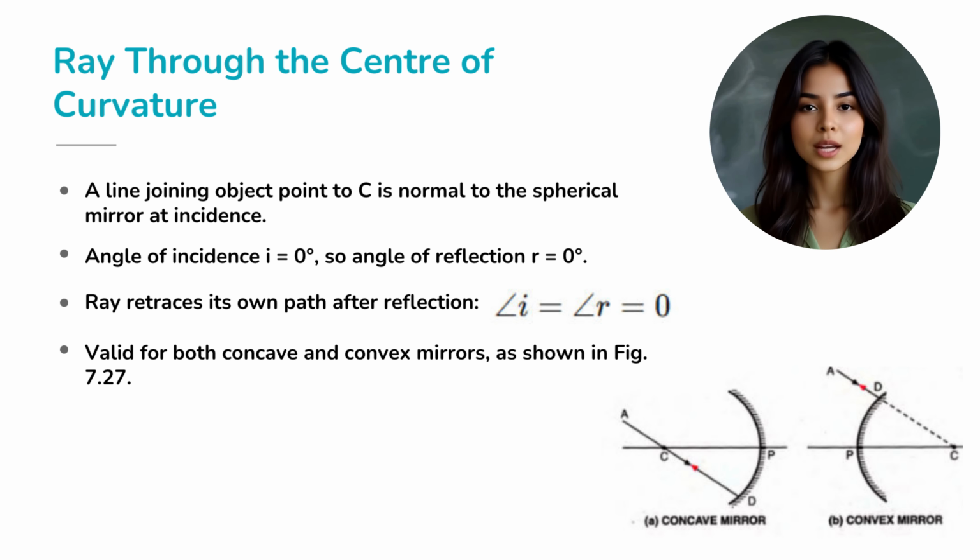Alright, our first VIP ray, the one that goes straight through the center of curvature, point C. Picture this ray as a super stubborn person, it refuses to bend or change course. Why? Because the line from the object through C hits the mirror at 90 degrees, perfectly normal. And when the angle of incidence is 0, the reflection also comes out 0. So, the ray just retraces its steps like, nope, I'm going back the way I came. Easy rule, ray through C comes right back along its own path.